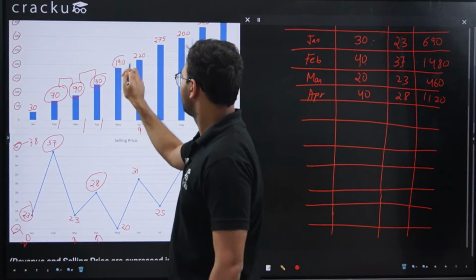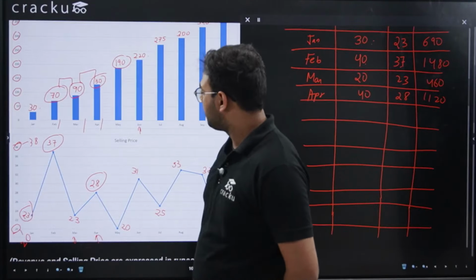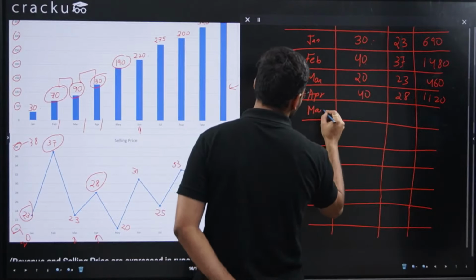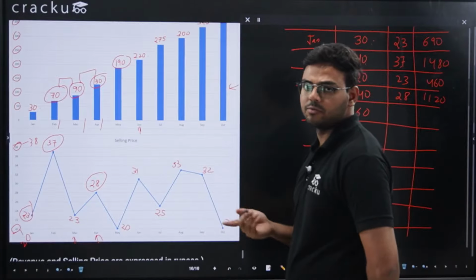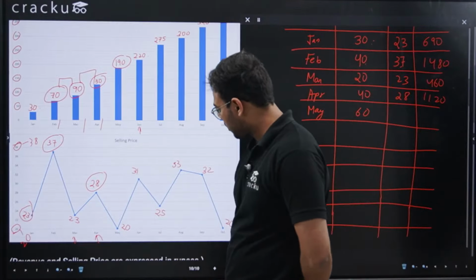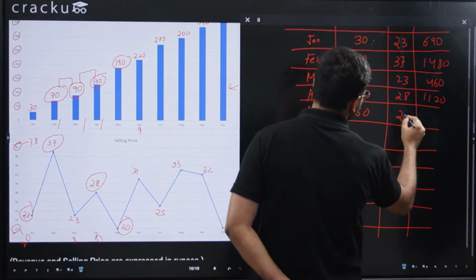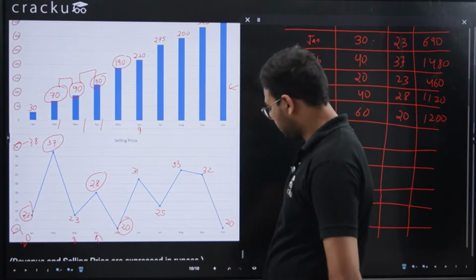Now for May. Up till May, the total number of books sold is 190, and up till April it was 130. Definitely in the month of May there must have been 60 books sold. And the price in May is 20. So 60 into 20 is 1200.